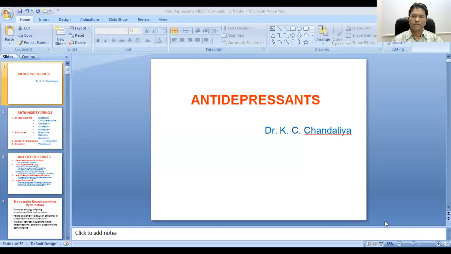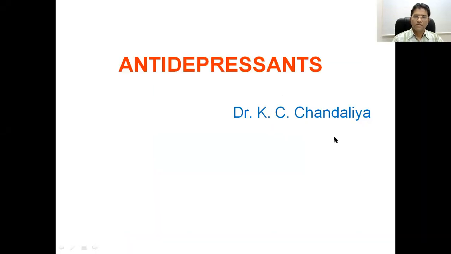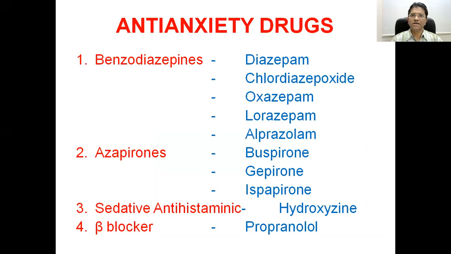Today I am talking about the antidepressant drugs. In previous class, we have learned about the anti-anxiety agents.